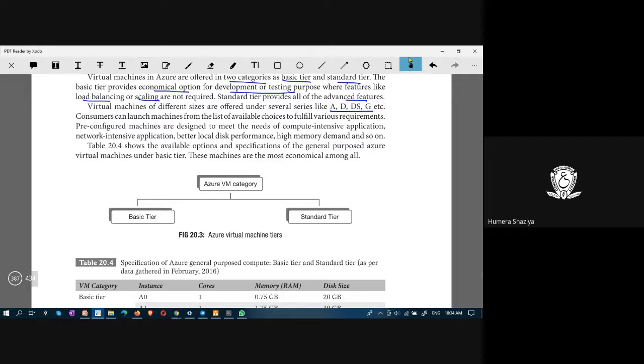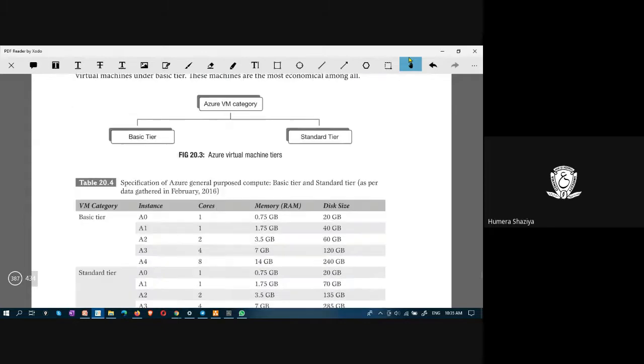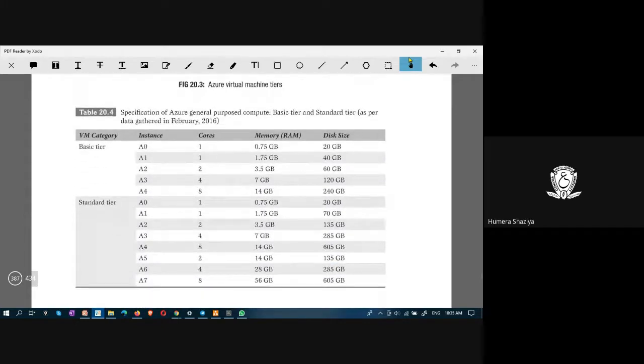Standard tier supports all the features, including basic and advanced. And these VM services have been given series names, like mobile phone vendors release M series phones, S series phones, V series phones. Here, cloud services are offered in the form of some series.